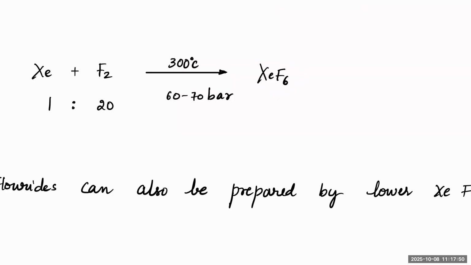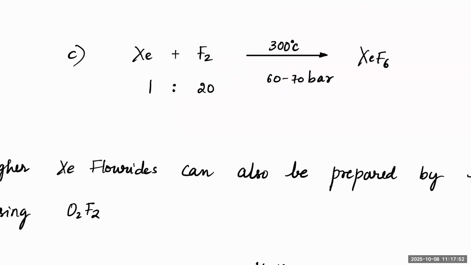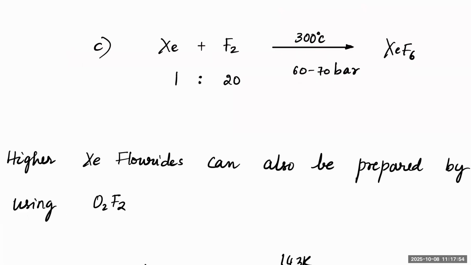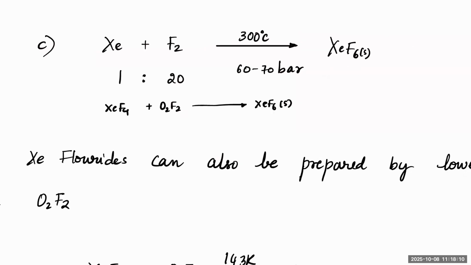Got it? XeF6. The other way of preparing that, see, this is one way. The other way of preparing that is you take XeF4, and then react with O2F2. And this would also give us XeF6 solid. This is also a solid form. Got it? Plus O2. This is another way of preparing.